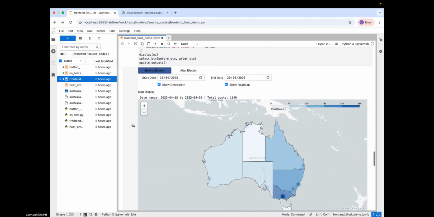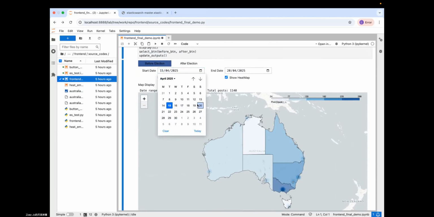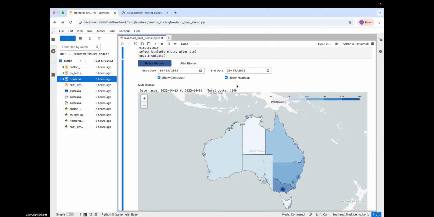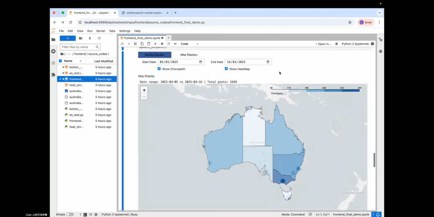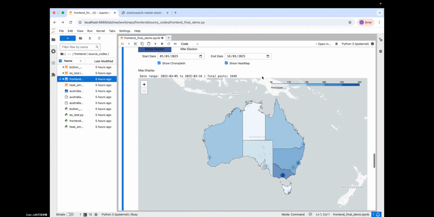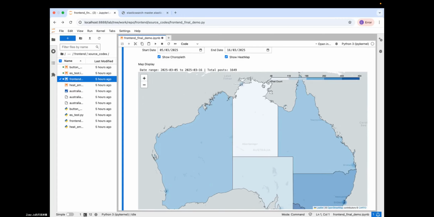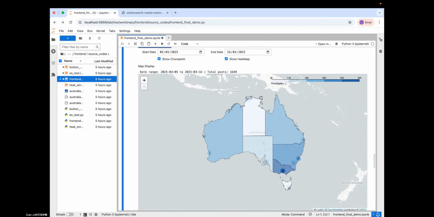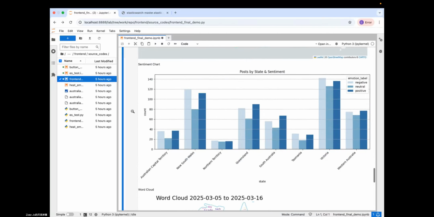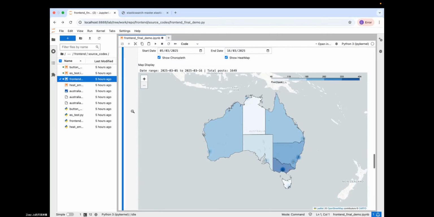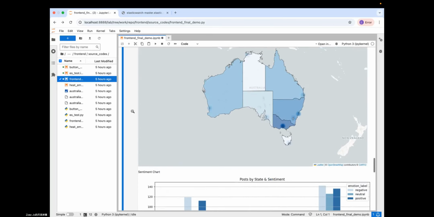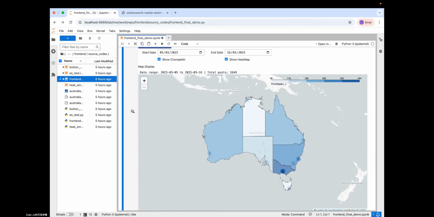And you can choose the start date, for example, March 5 to March 16. Now you can see the date range changed from the graphs. Okay, that concludes the front-end presentation.